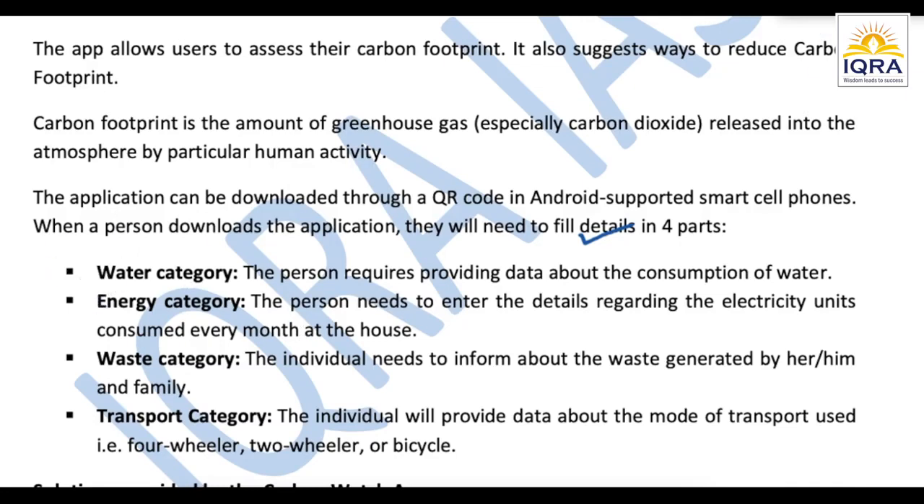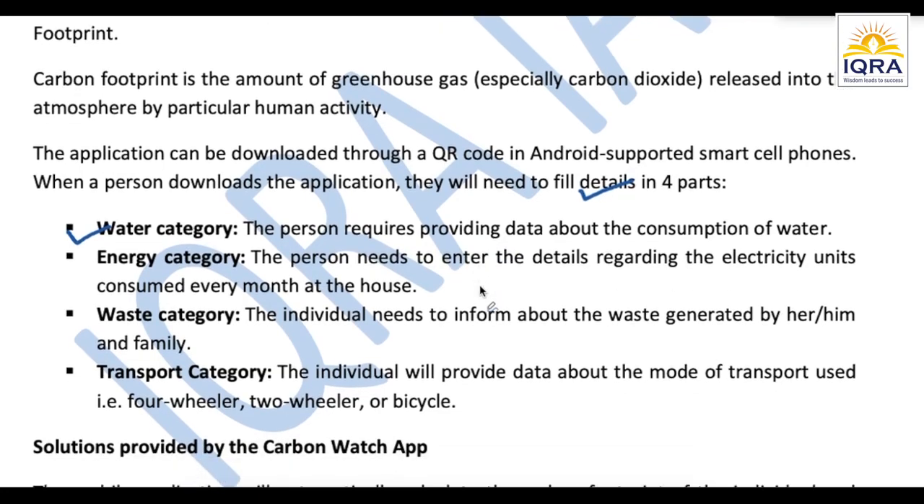All right. So the first category here is the water category, wherein you will have to provide the water consumption, whatever amount of water you consume, you'll need to provide that data to this app, and on the basis of this they are going to assess how much you are consuming and what your carbon footprint is. All right. Next one is the energy category, wherein you will be providing your electricity units. You'll be providing the details of the monthly units on your electricity bill, right?